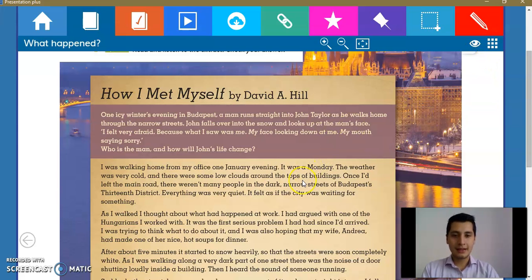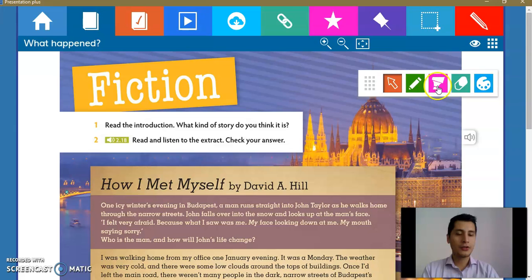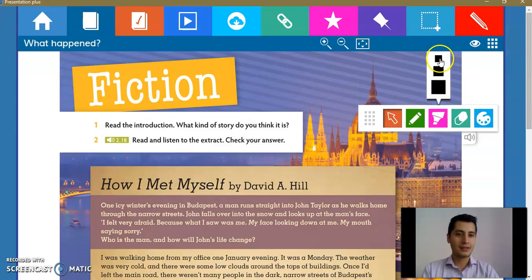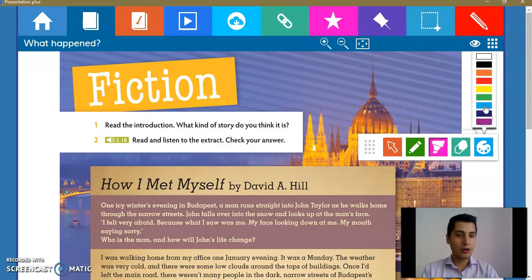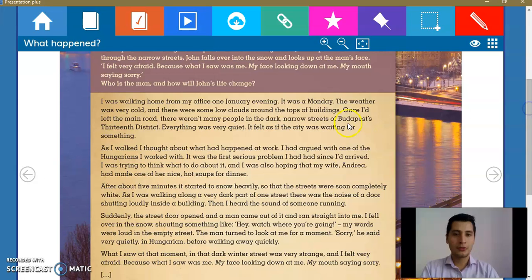And as you can see here we have the answers. So in order to do connecting words, we are going to underline these words. Okay, so I'm going to choose a color. It is important for you to choose a different color because it is important for your memory and for your brain. For example, the question was, what was the weather like?